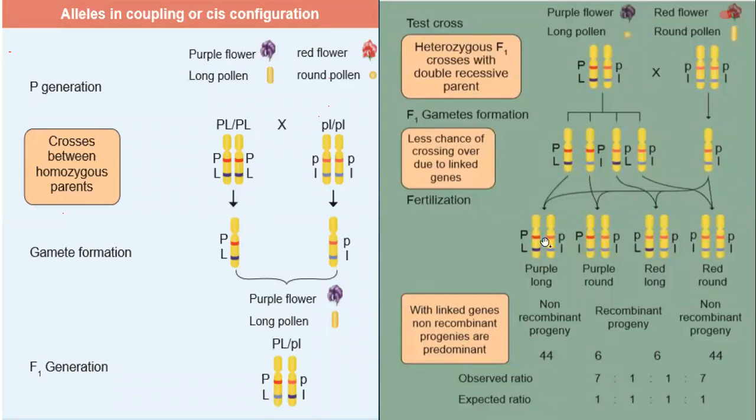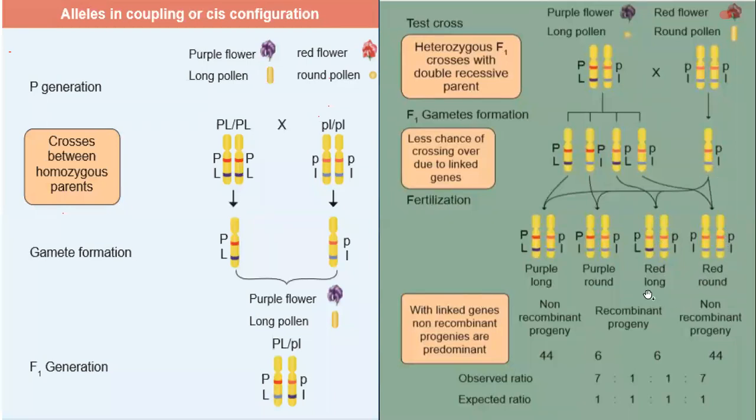After fertilization, when we combine these, we will get purple long, because the dominant characters are here. The second combination we will get purple round, and the third combination we will get red long, because of the presence of capital L. And from the last two we are getting red round.